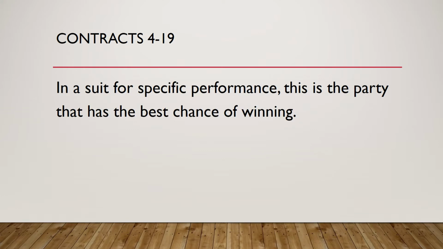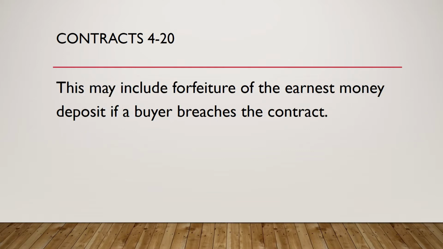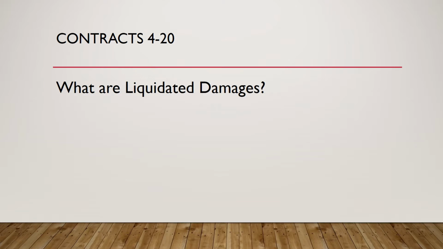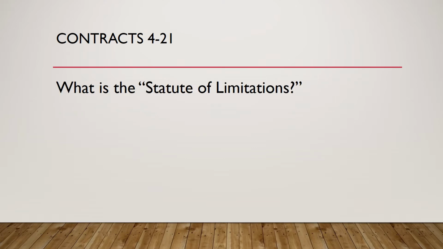Question 19. In a suit for specific performance, this is the party that has the best chance for winning. Who is the buyer? The reason is that the seller can be adequately compensated by monetary damages. Question 20. This may include forfeiture of the earnest money deposit if a buyer breaches the contract. What are liquidated damages? Question 21. Because of this, the innocent party must take action within a specific time period. What is the statute of limitations?